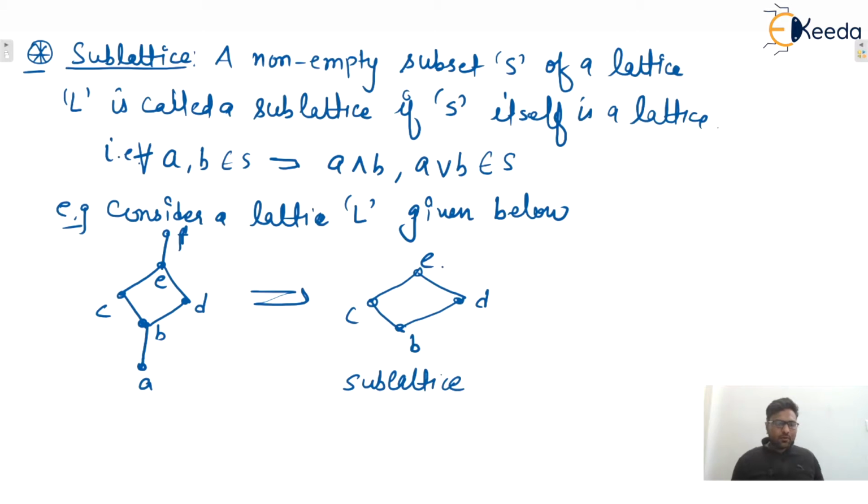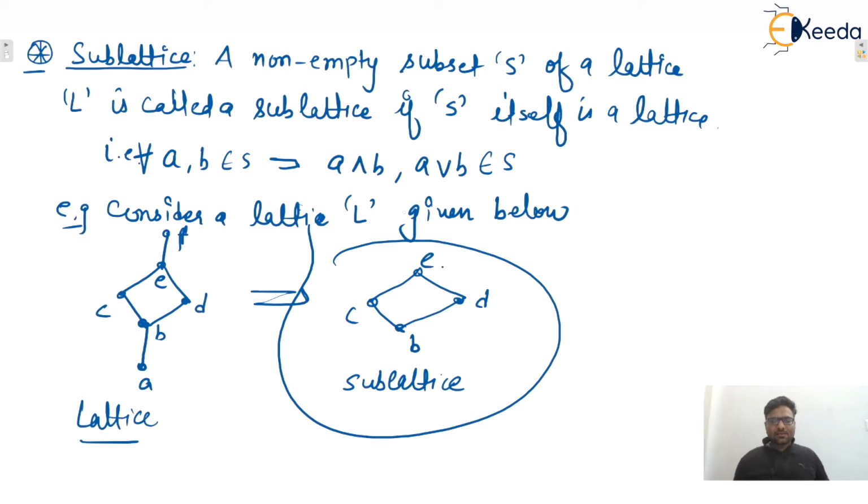Why? Because in the given lattice the elements A, B, C, D, E, F are there, and we pick one subset, and this subset is also a lattice. How? For every pair of elements in this particular sublattice, supremum and infimum exist. That's why this sublattice is also a lattice, and it is a subset of the given lattice. So this is known as a sublattice, isn't it? Okay.